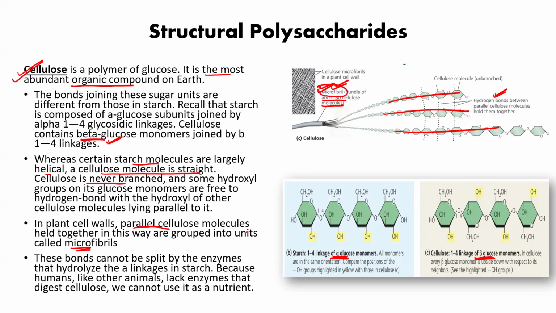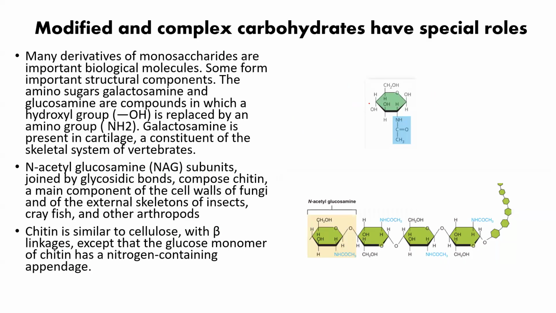Is it clear? And the beta glucose bond which is made between the beta glucose units cannot be broken by animals. So this bond cannot be split by the enzyme which can break down starch. So we are lacking the enzyme to break down cellulose. Now a modified carbohydrate example is chitin, I told you.